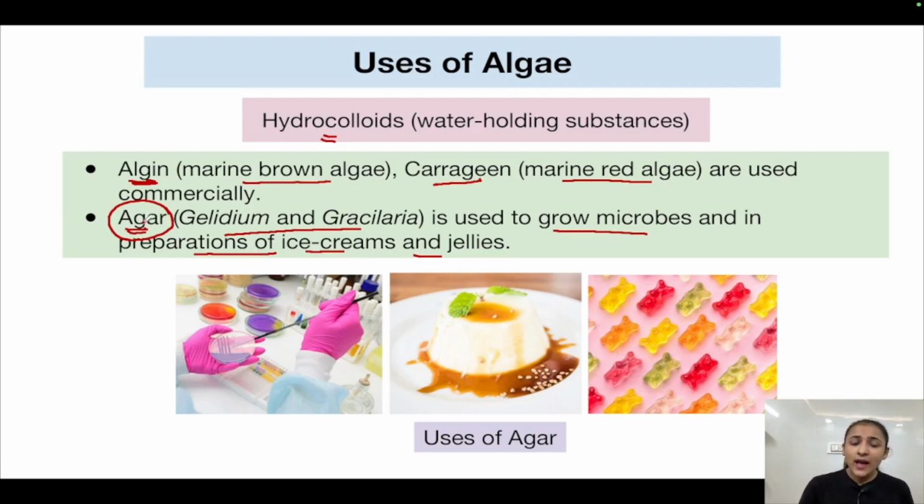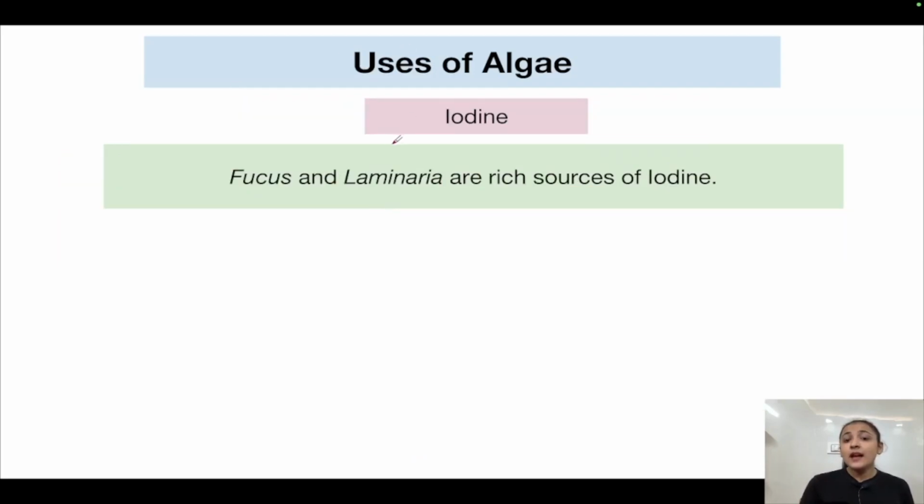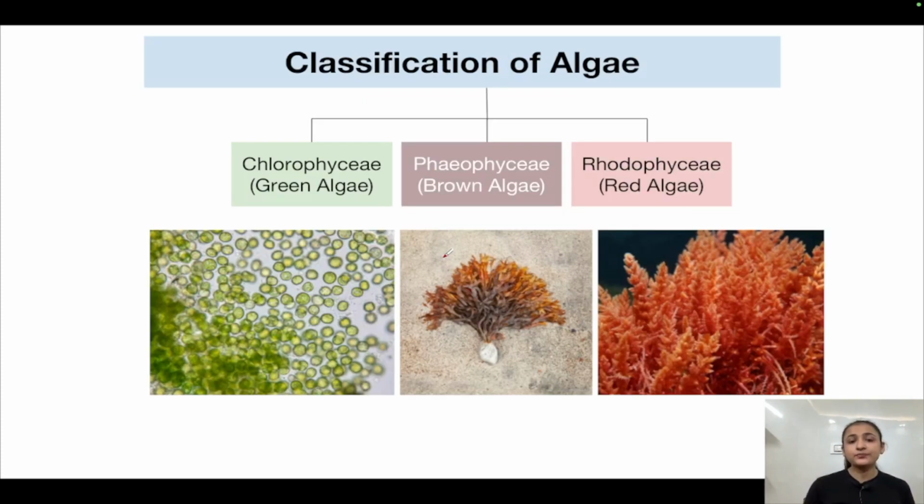So algin, agar and carrageen are all hydrocolloids, or water holding substances, and these are produced by certain marine brown algae and marine red algae. Iodine: Fucus and Laminaria are rich sources of iodine. Both of these are examples of brown algae. That is another use of algae.